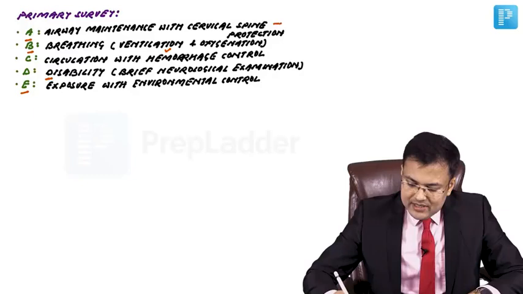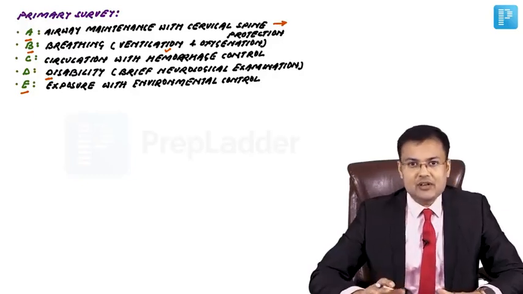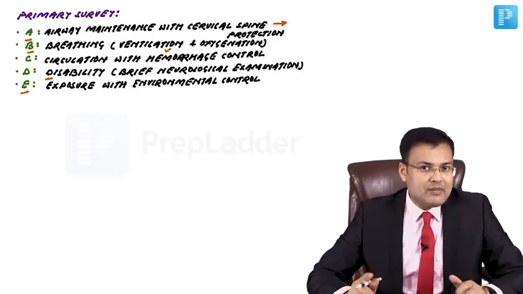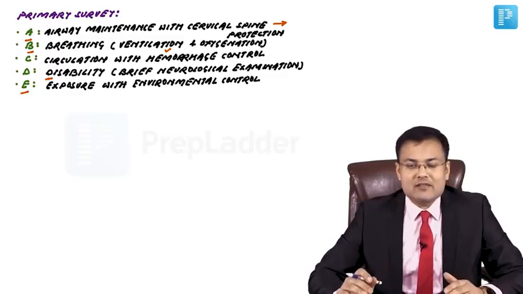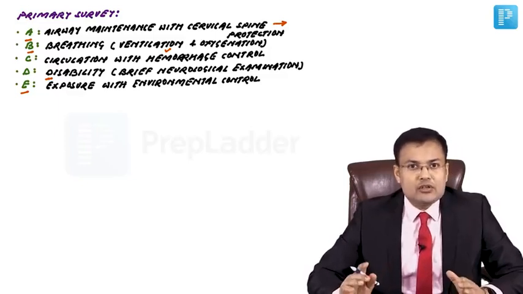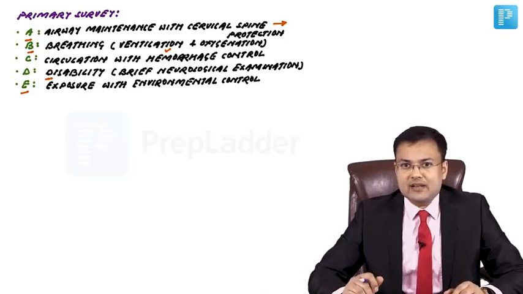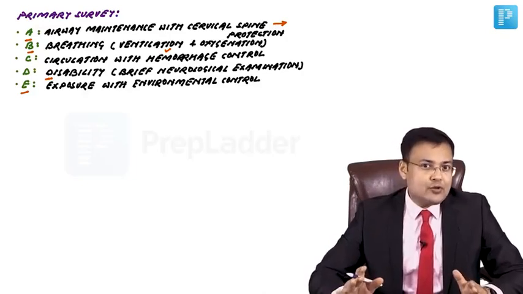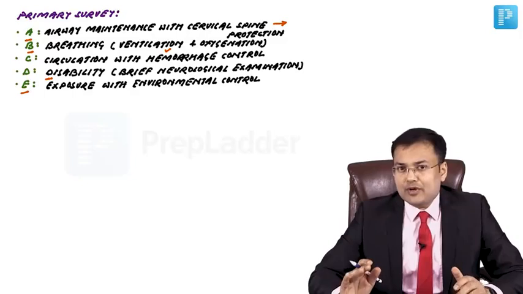First, airway maintenance with cervical spine protection. Suppose in the options both are mentioned, airway as well as cervical spine protection, which should be given the first priority? The first priority should be given to cervical spine protection.